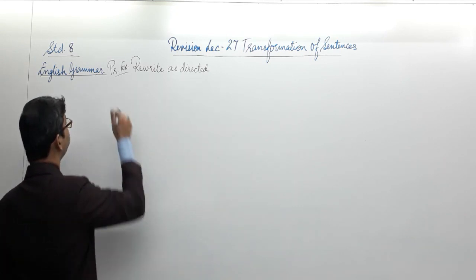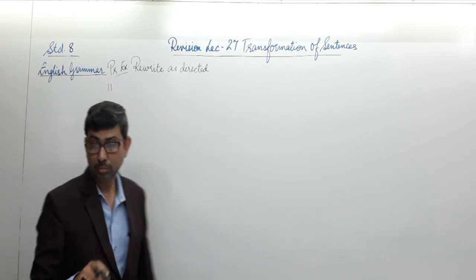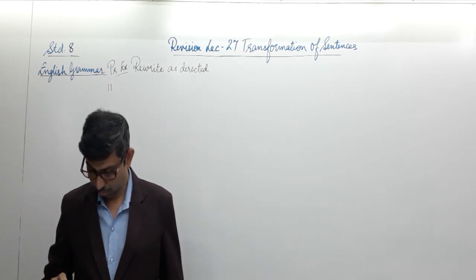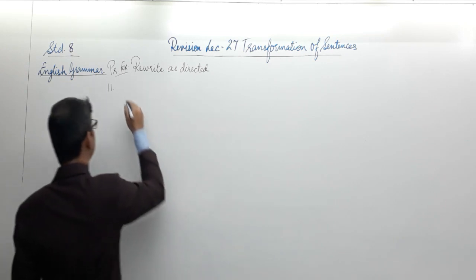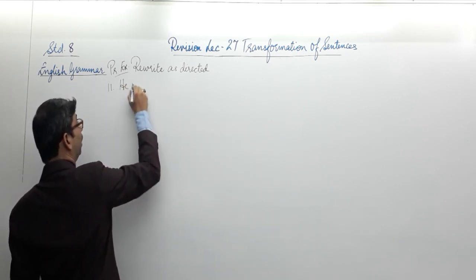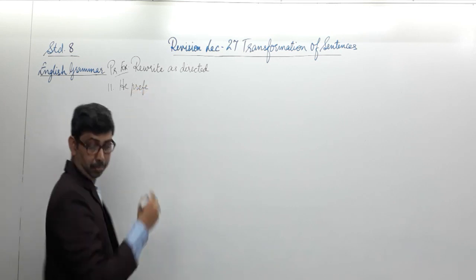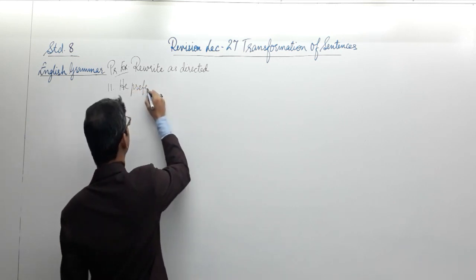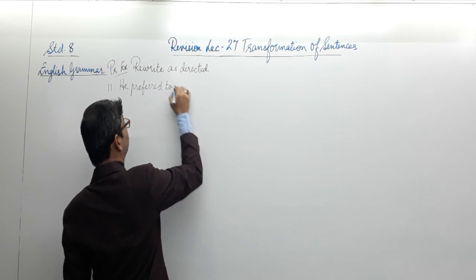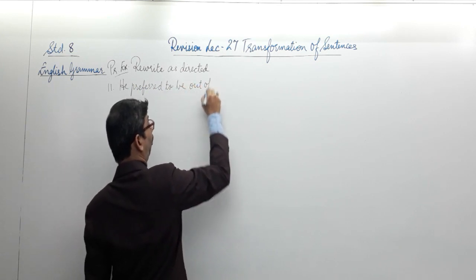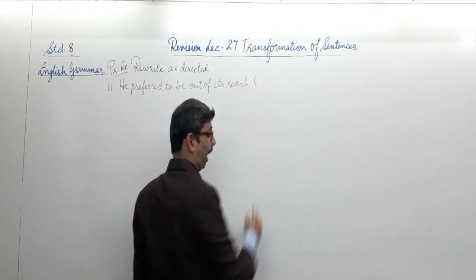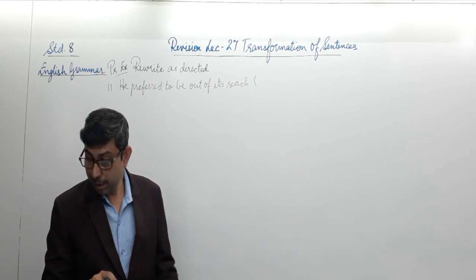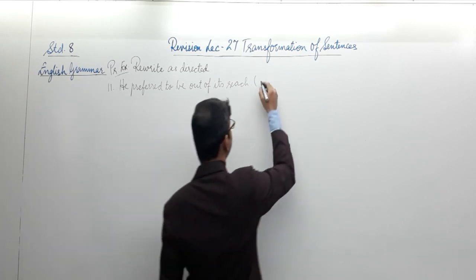The 11th one. He preferred to be out of its reach. Well, one of the sentences from Tiger's Claw. He preferred to be out of its reach. And the instruction given to us is to make it negative. Let's make the sentence negative.